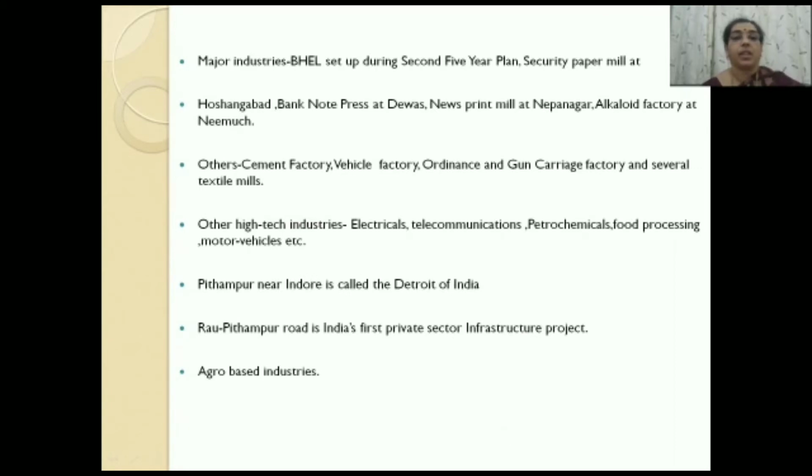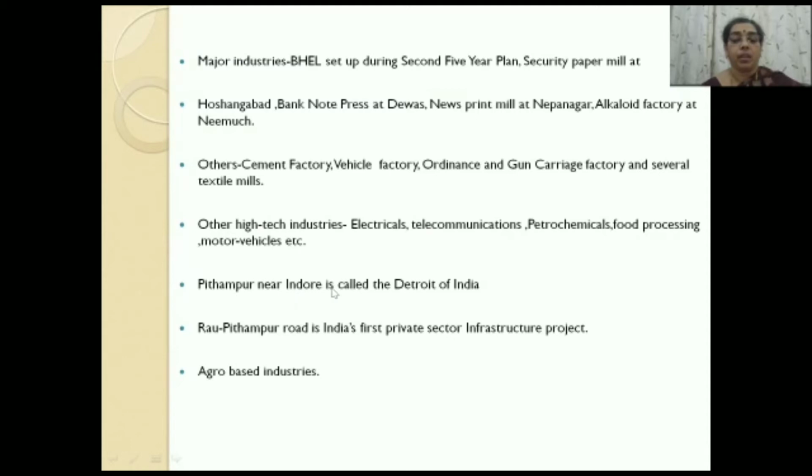Among the major industries, Bharat Heavy Electricals Limited was set up during the second five-year plan. Other industries include the security paper mill at Hoshangabad, the bank note press at Dewas, newsprint mill at Nepanagar, and the alkaloid factory at Neemuch. There is also cement factory, vehicle factory, ordnance and gun carriage factory, and several textile mills. Other high-tech industries include electricals, telecommunications, petrochemicals, food processing, motor vehicles, etc.